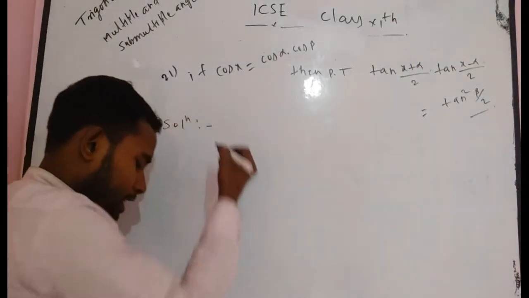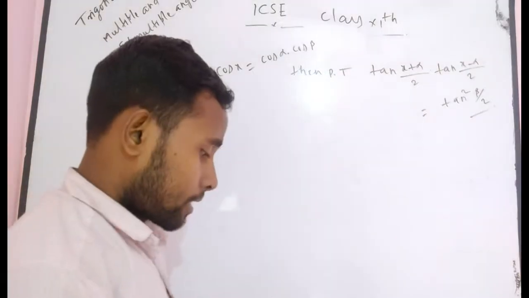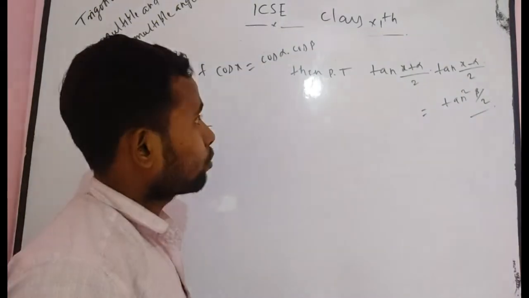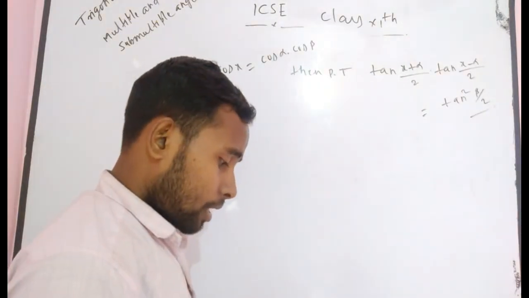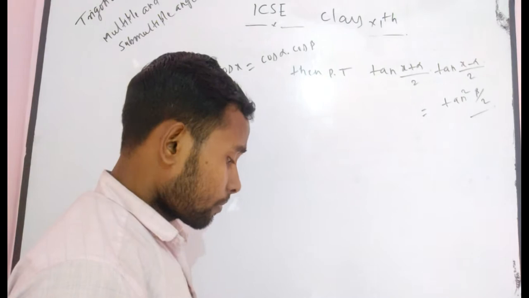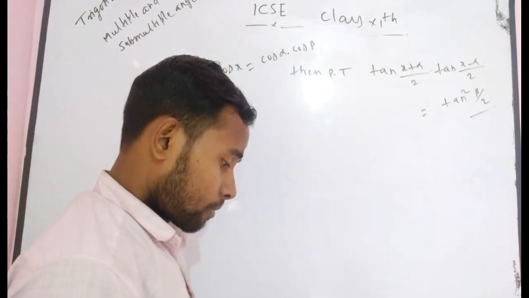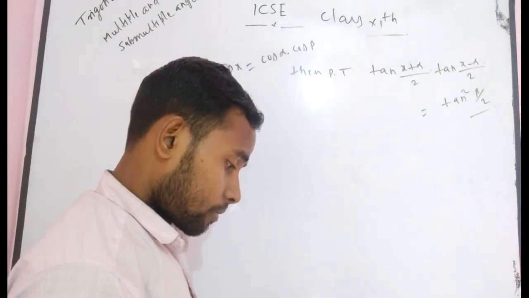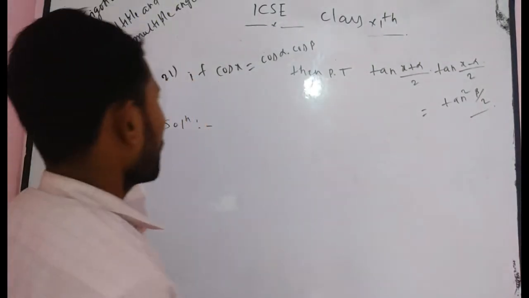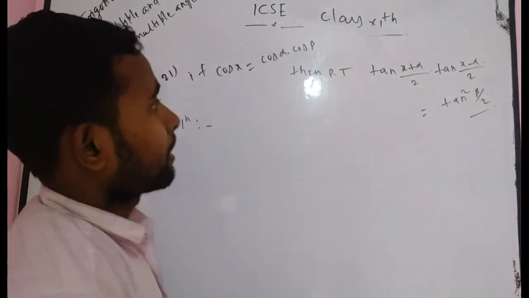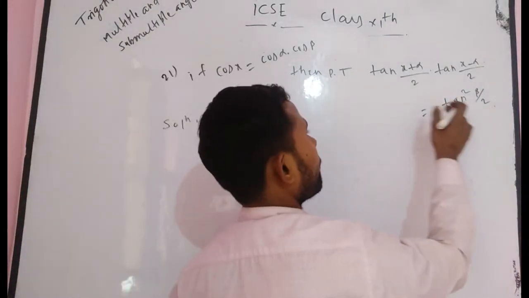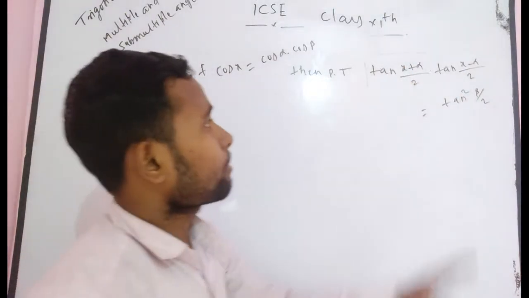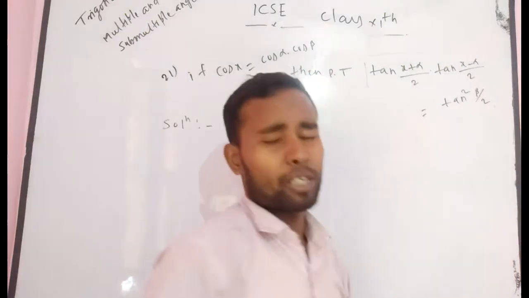How can you solve it? Again this problem, I want to tell you again, see this question, cos x is equal to cos alpha into cos beta, then prove that tan (x plus alpha by 2) into tan (x minus alpha by 2) is equal to tan square beta by 2. Now we have to show this problem. Firstly, you have to see this problem in this question. In the LHS there is tan (x plus alpha by 2) into tan (x minus alpha by 2), which is equal to tan square beta by 2.